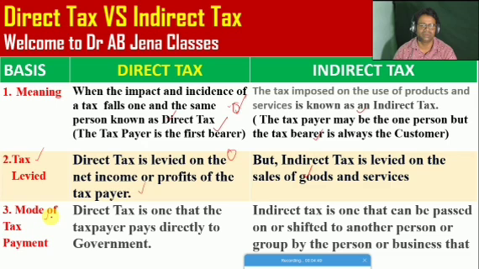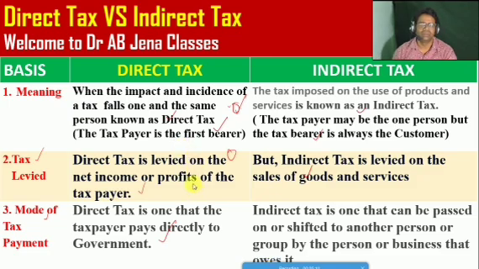So next one friends, हम देखेंगे mode of tax payment. Direct tax is one that the taxpayer pays directly to the government, whereas indirect tax is one that can be passed on or shifted to another person or group by the person or business that owes it.